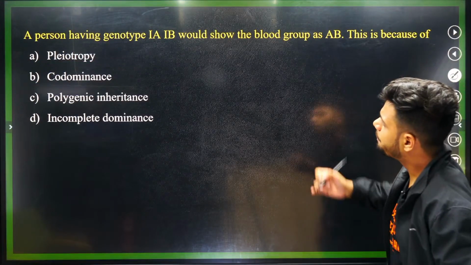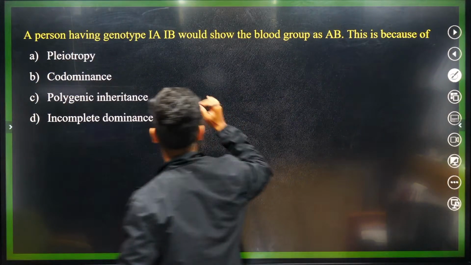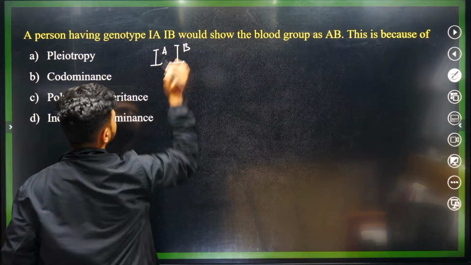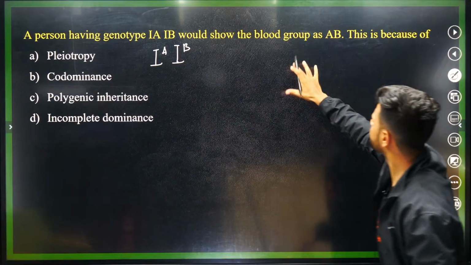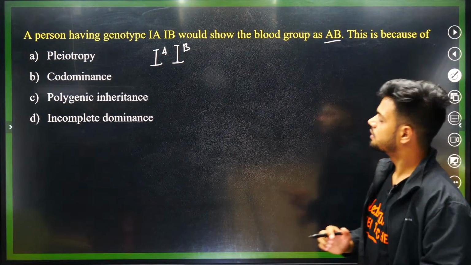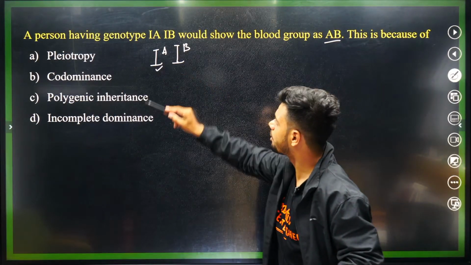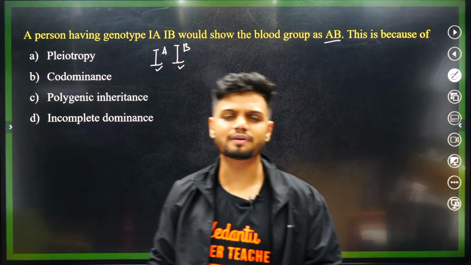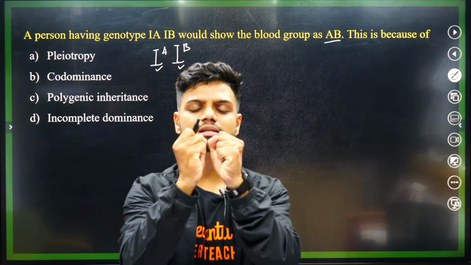Next question. A person having genotype IA and IB would show blood group AB. This is observed because of, see students, here we know IA is a dominant allele, IB is a dominant allele. What will happen when two dominant alleles are present together?